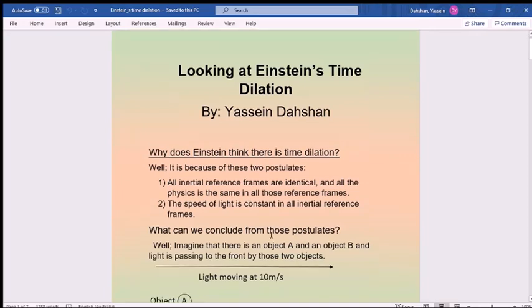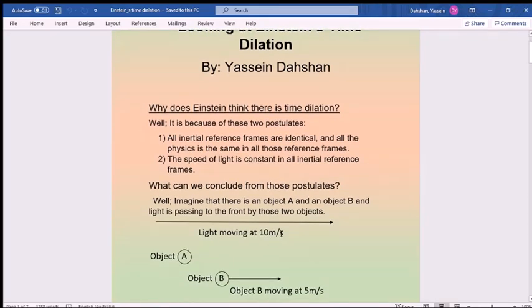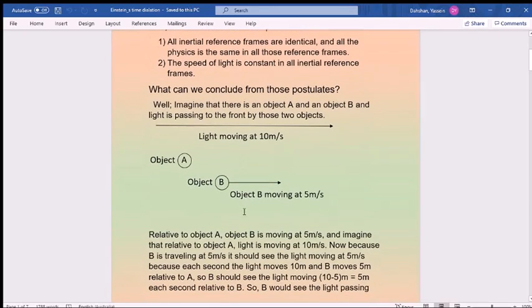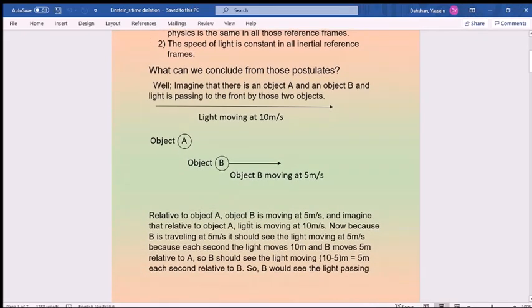Okay? So what can we conclude from these two postulates? Well, imagine that there is an object A and object B, again, and light is passing to the front by these two objects. Relative to object A, object B is moving at 5 meters per second. And imagine that relative to object A, light is moving 10 meters per second. So imagine that the speed of light is 10 meters per second, not the speed that we know.